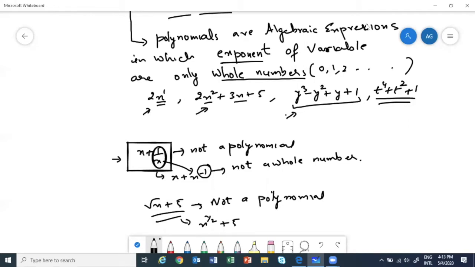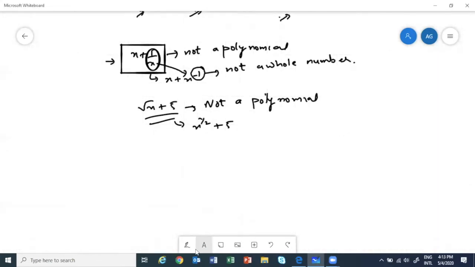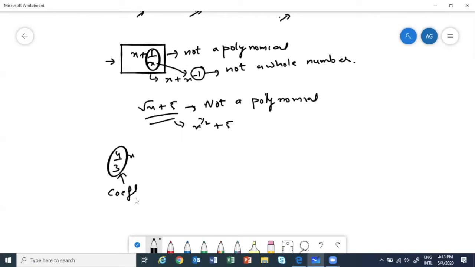Yes, Evelyn, we can have 4 by 3x. Just give me a minute, I'll explain this point to you. I can have 4 by 3 times x, because this is my coefficient, isn't it? When I write an expression, this is the coefficient of x. Coefficient can be any real number.